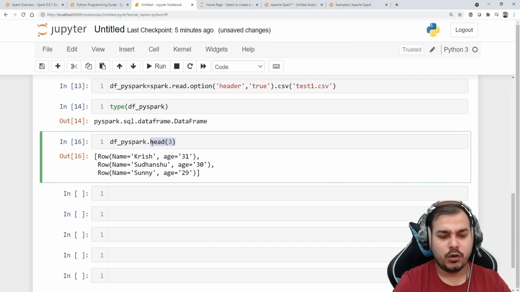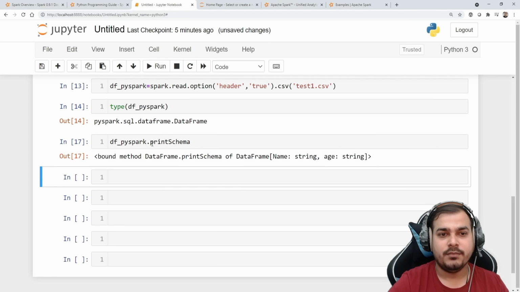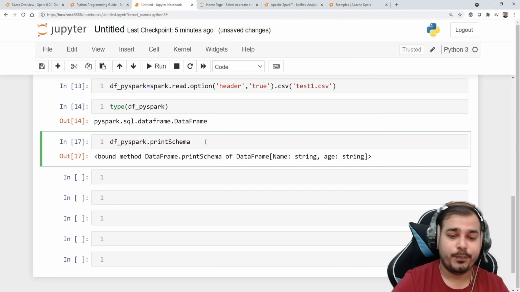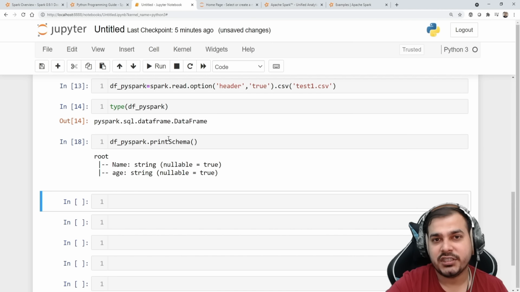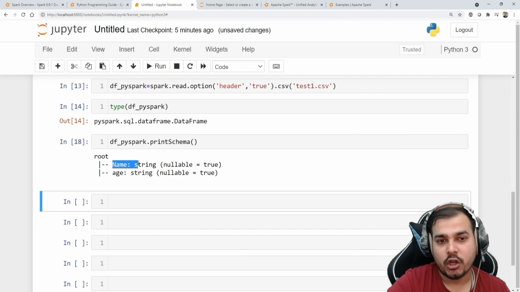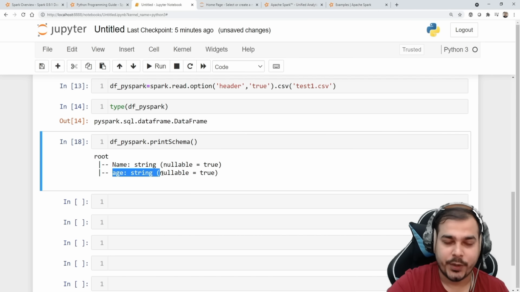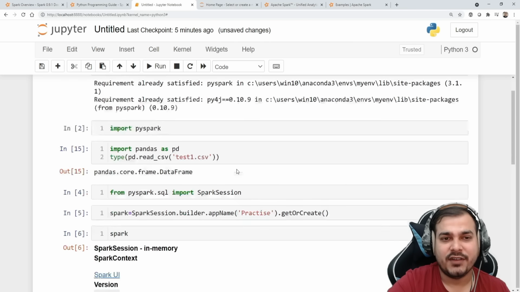Now if I really want to see more information regarding my columns, I will be able to use something called printSchema. Now this printSchema is just like df.info, which will actually tell about your columns, like name is string and age is string. Okay, so all these are some basic operations that you have done after installation.